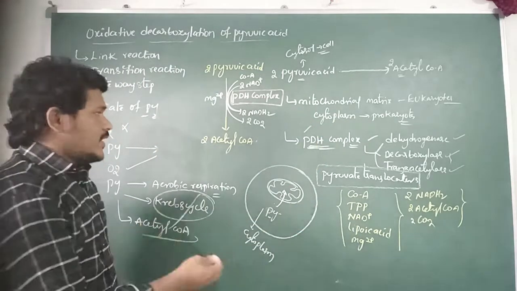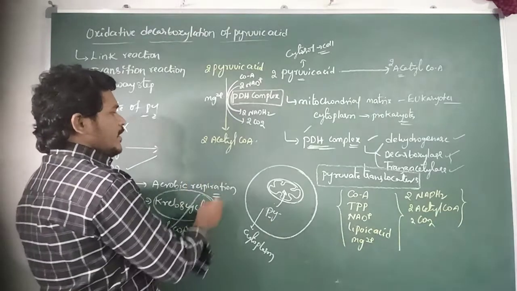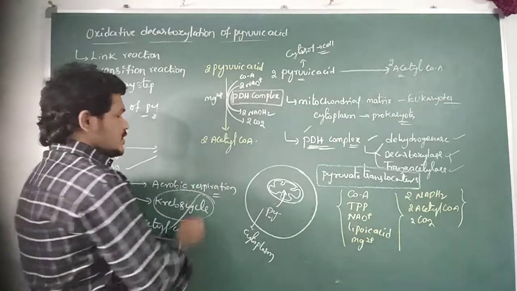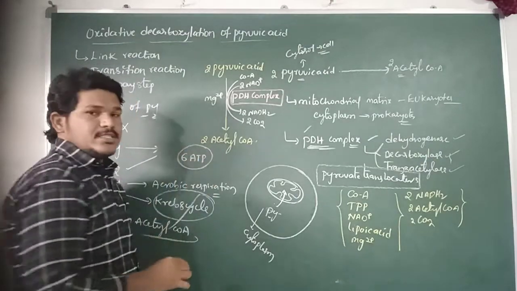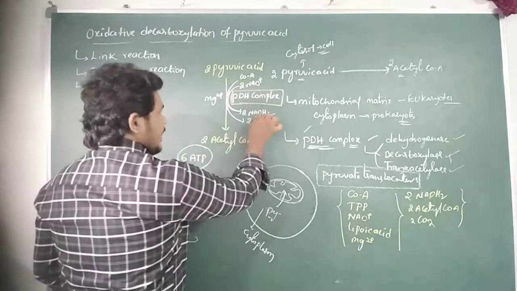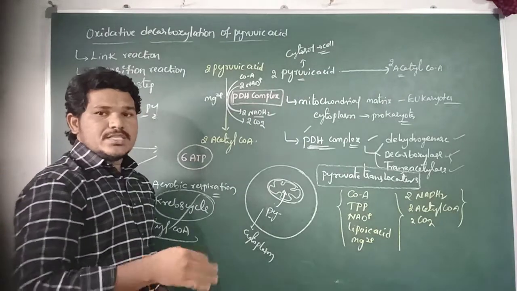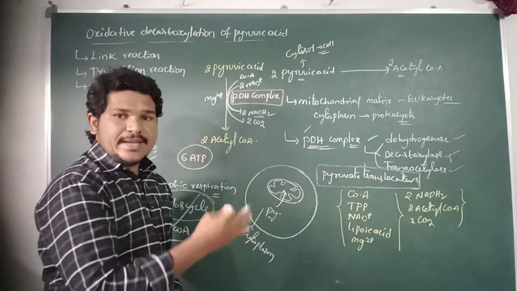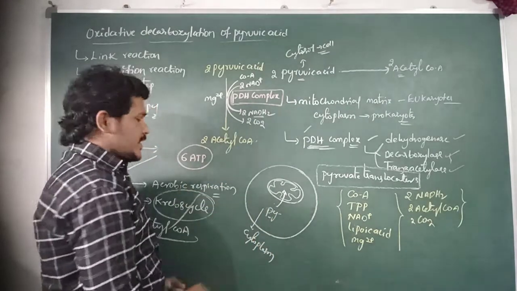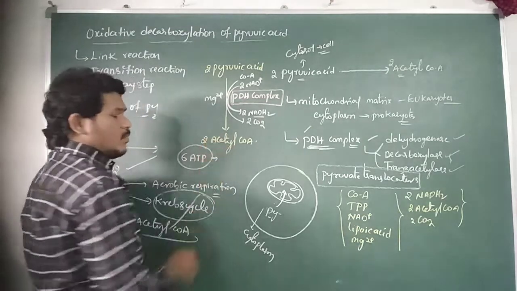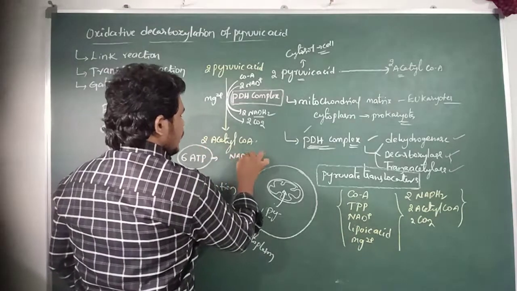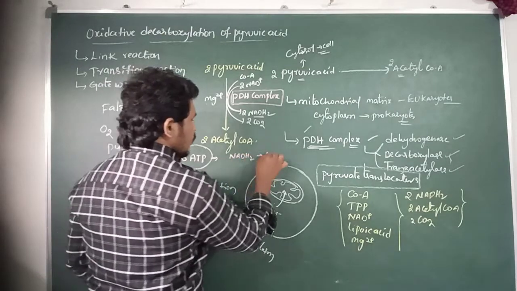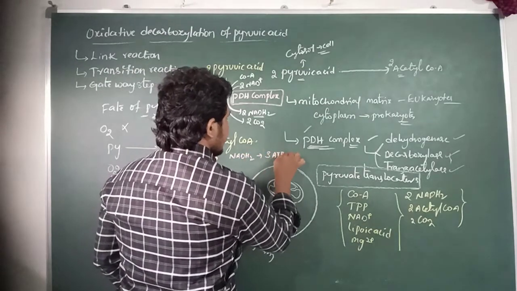So here the total net gain of ATPs from this reaction is 6 ATP molecules, when the 2 NADH2 molecules are oxidized in the electron transport system. Each NADH2 molecule can produce 3 ATP molecules.